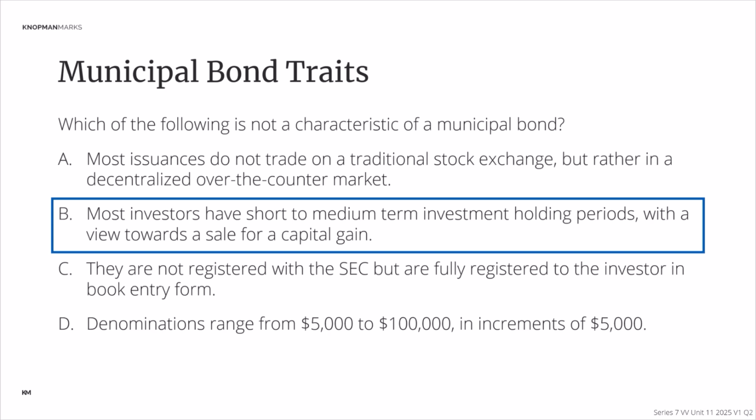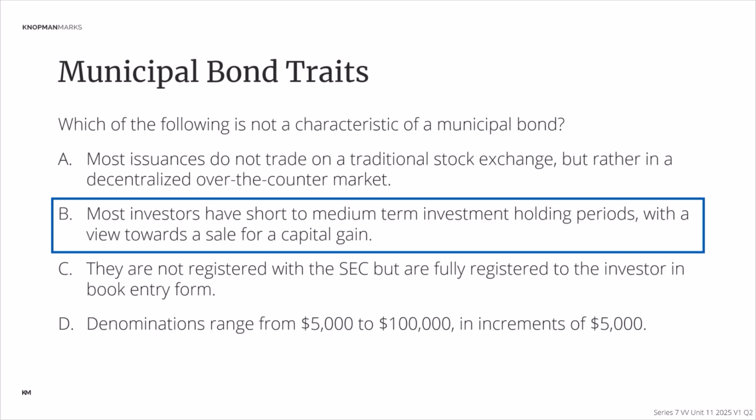C is they're not registered with the SEC, but are fully registered to the investor in book entry form. That's a correct statement. That is a characteristic of muni bonds. They're exempt from SEC registration under what act? Under the Securities Act of 1933. They're issued by states, by cities, by other municipalities, of which, one, we don't think the likelihood of fraud, abuse, manipulation is as great as compared to corporations. And two, there's just a sovereignty issue that the states and other municipalities are independent of the federal government and therefore don't have to register their securities with the federal government.